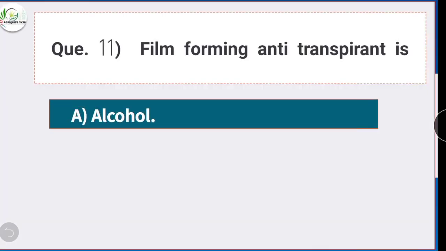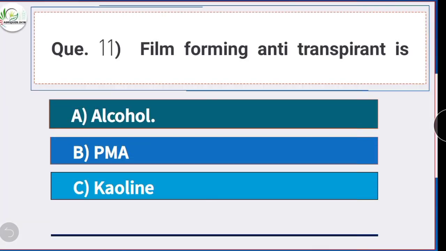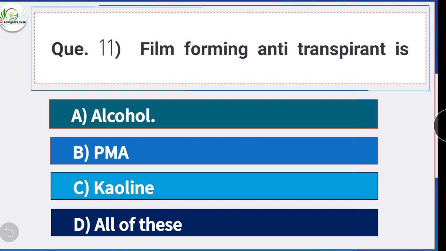Question number 11. Film forming anti-transpirant is? Option A is the correct answer, alcohol. Film forming anti-transpirant is alcohol.